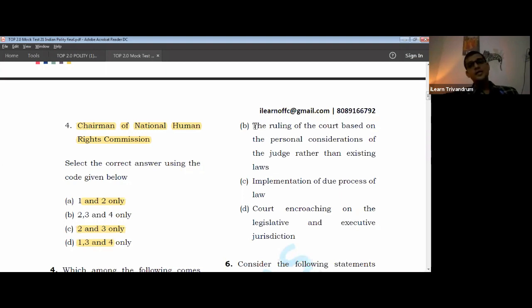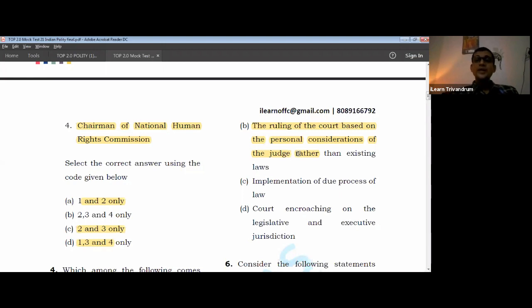That is activism. Those provisions which were sleeping, in the nature of sleeping articles, have become active, and the powers and the rights started getting expanded. Article 21's expansion is the best example for judicial activism. The rights got redefined. Now look at the second option, B: the ruling of the court based on the personal consideration of the judge rather than the existing laws.